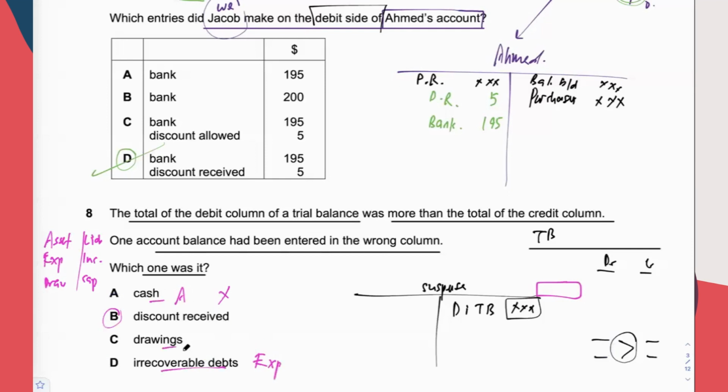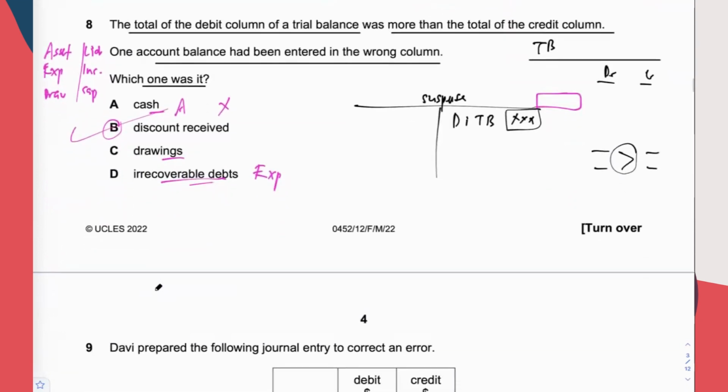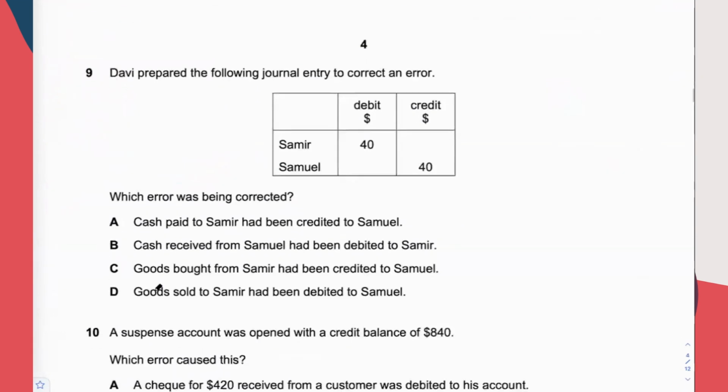So for A, C, D, their figures, if they have been put correctly, are on the debit side. And for B, supposedly it's on the credit side, but due to mistake, they put it onto the debit column. Therefore, the total debit is greater. Answer is B. It's not a very challenging question, but it's quite a fresh question. Very seldom do we encounter such a question in the exam. That means a newly designed question, a good one.